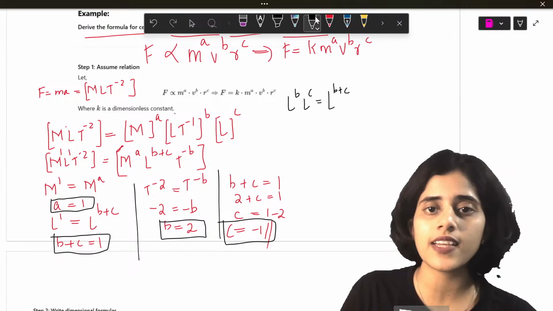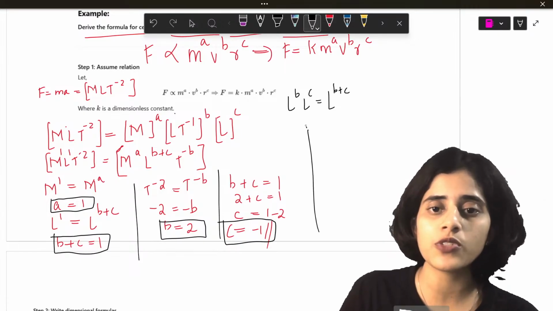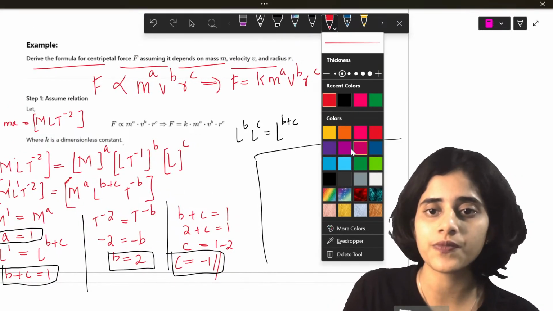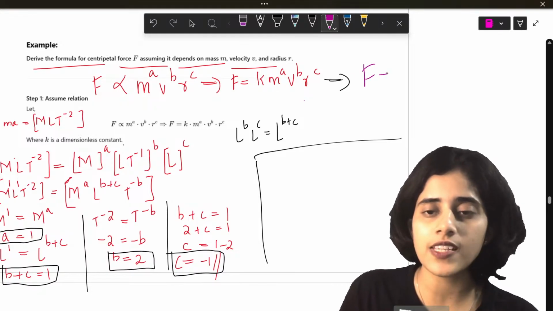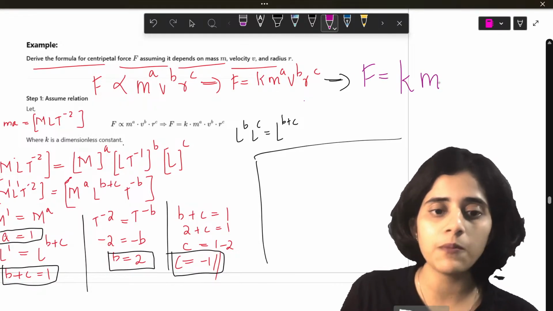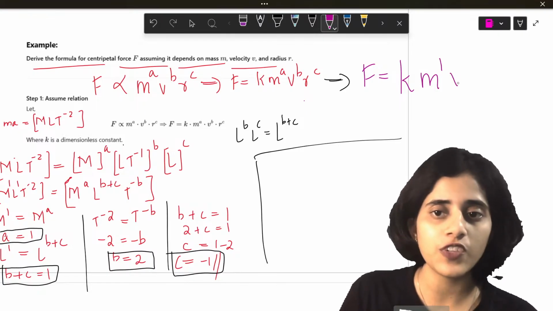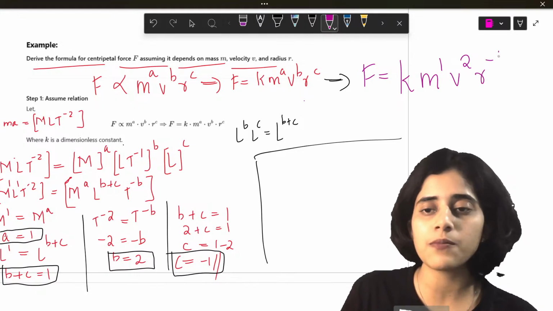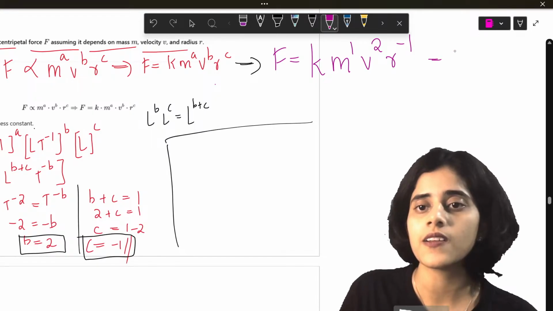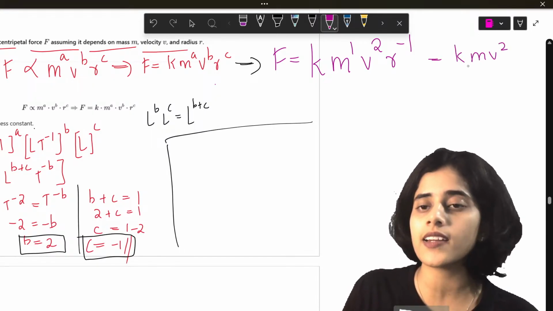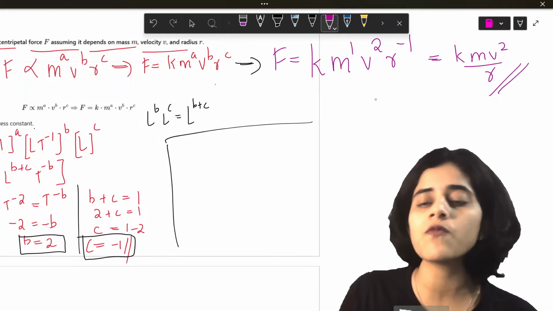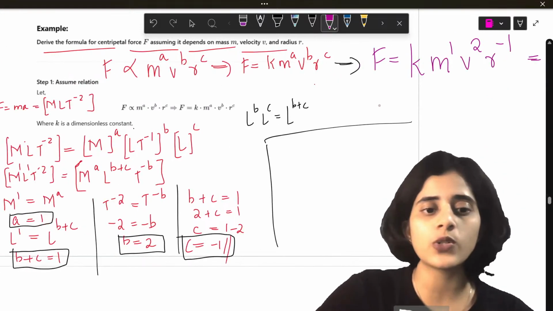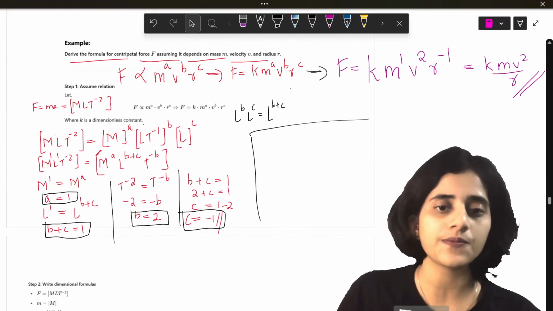So now what is the next step? Next step is the easiest step. Substitute into the formula. So F is equal to K times M raised to A, which is 1, V raised to B, which is 2, R is minus 1. So this will be KMV square. R raised to minus 1 is 1 by R. So it is MV square by R. So the force will be F is equal to half MV square by R.